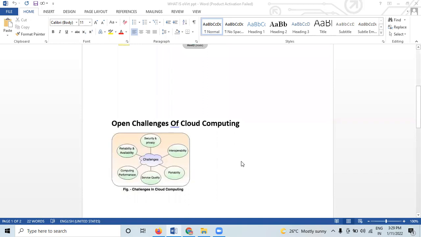Now, open challenges of cloud computing. Let us divide into the challenges of cloud computing, along with the multiple benefits of implementing cloud computing on all sides. For business, cloud computing has become a popular trend in the market. To put it in simple words, cloud computing is nothing but moving on-premises computing to the internet. It saves both time and money. People around the globe get access.